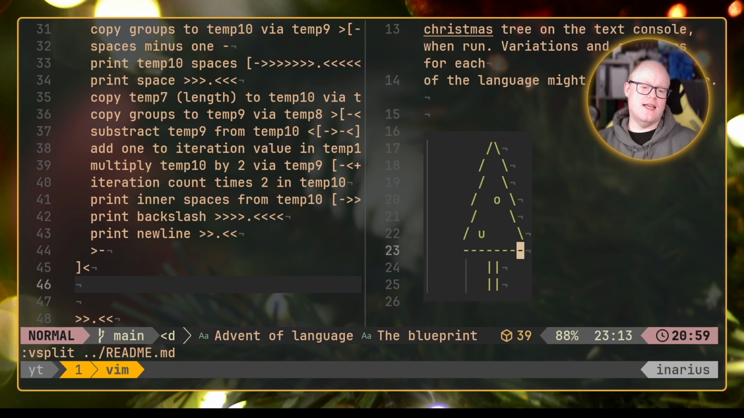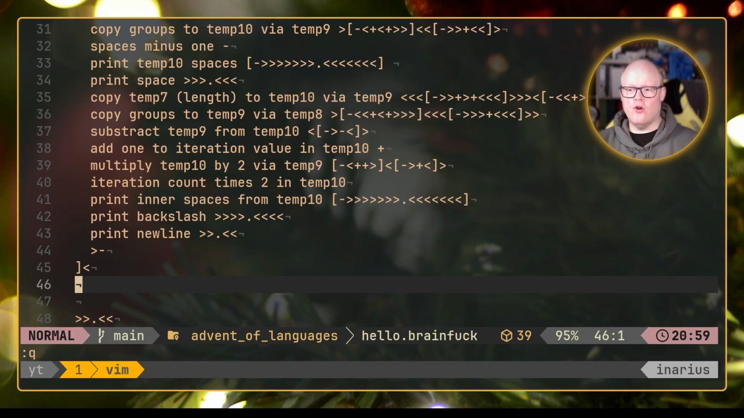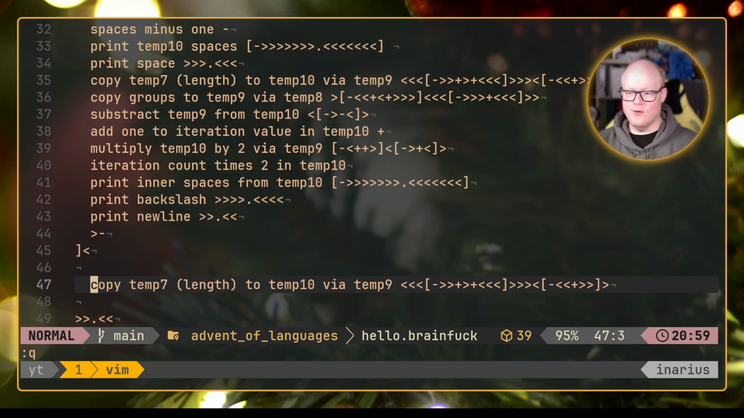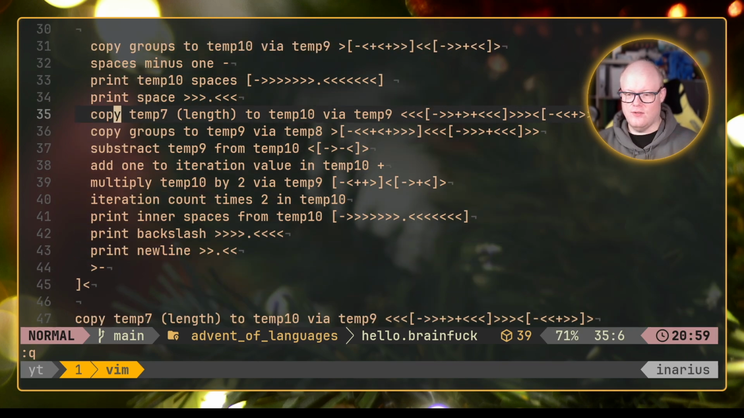And this section here is actually something that we can easily calculate. It is the amount of initial groups, in this case 3, times 2 plus 2. And that's something that we already know how to calculate, don't we? So we can take this code out of here. We want to duplicate the original groups value, which is in temp 7. So we are taking that simply because we need that. We put that here. So copy temp 7 to temp 10 via temp 9.